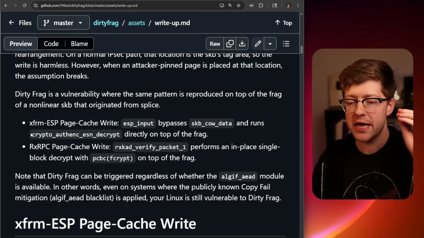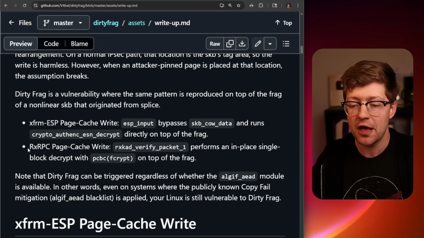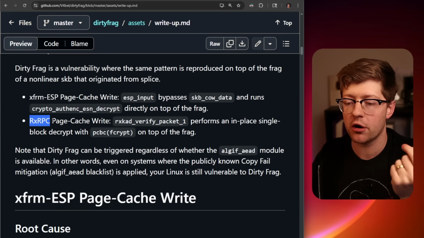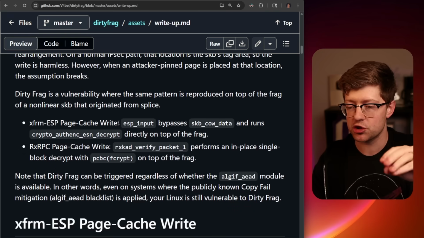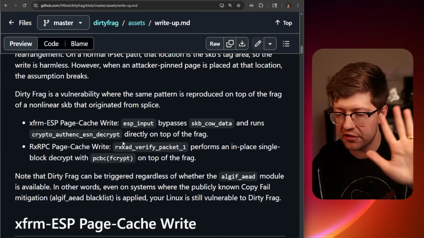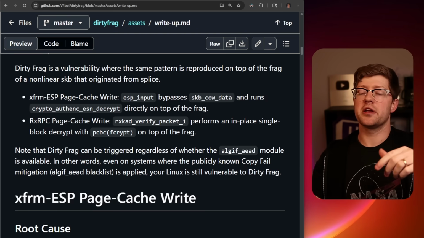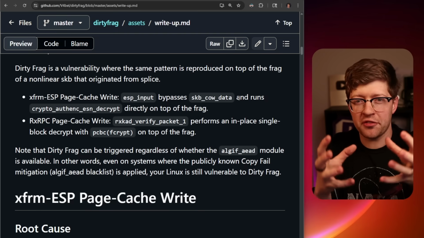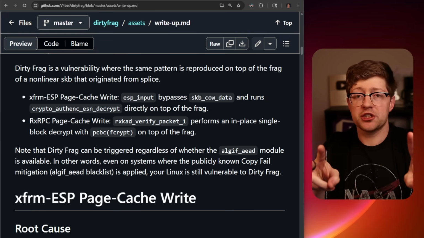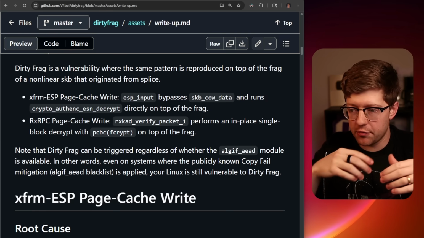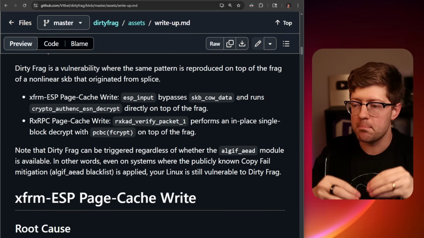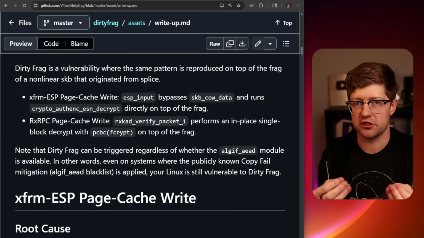And so to make sure that this is truly universal, they just kind of tossed in another vulnerability, which is the same primitive in the RXRPC backend that allows you to do an in-place decryption on top of another page. Okay, we'll go into how this all works in a second. Now, what's interesting here is, you're probably thinking, wait, doesn't the kernel assume that the user provided data could be malicious? Well, generally that's the case, right? Generally, when you take input from the user and you're using these pages that the user provides, there are methods to prevent the user from being able to just provide arbitrary data.